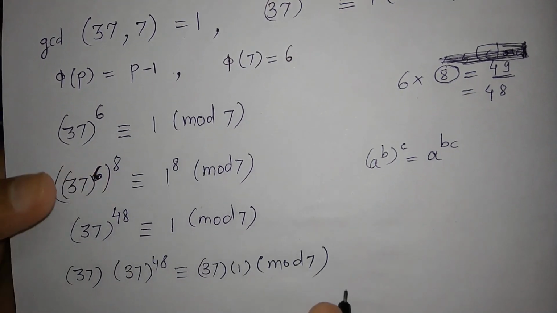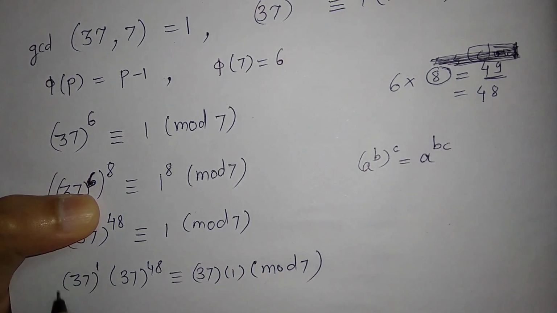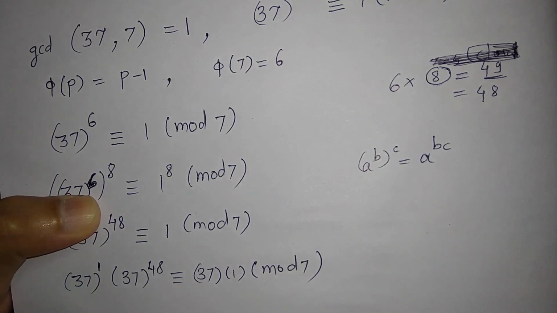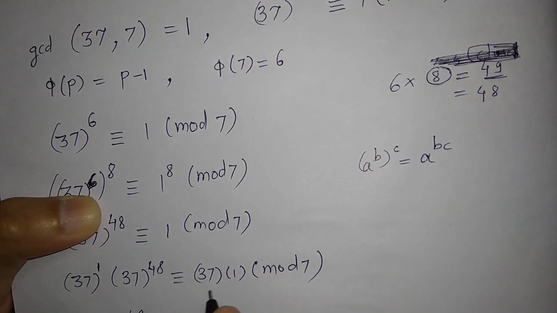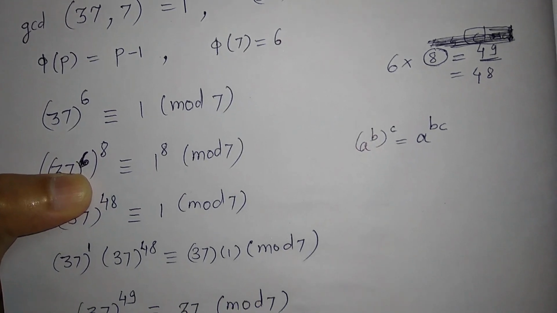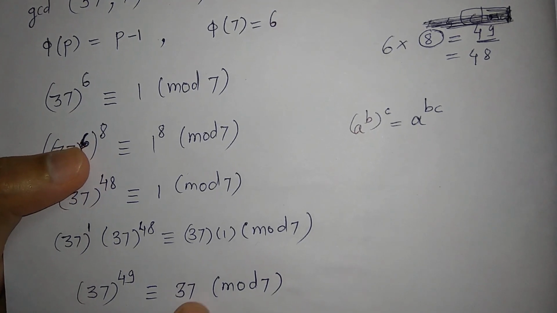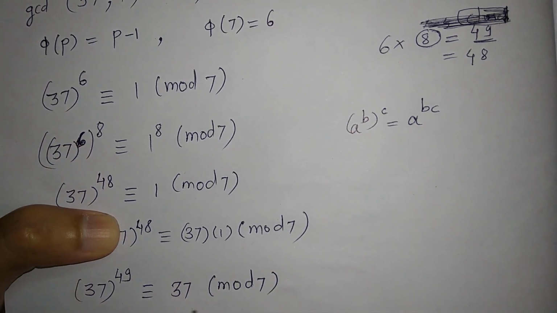Okay. Now we know that 37 is same as 37 raised to 1. Now you just add this, so 1 plus 48 is 49, so 37 raised to 49 is congruent to 37 into 1, which is 37 modulo 7, right? But now in the options there is no 37, right? So what we will do is convert this 37 modulo 7.